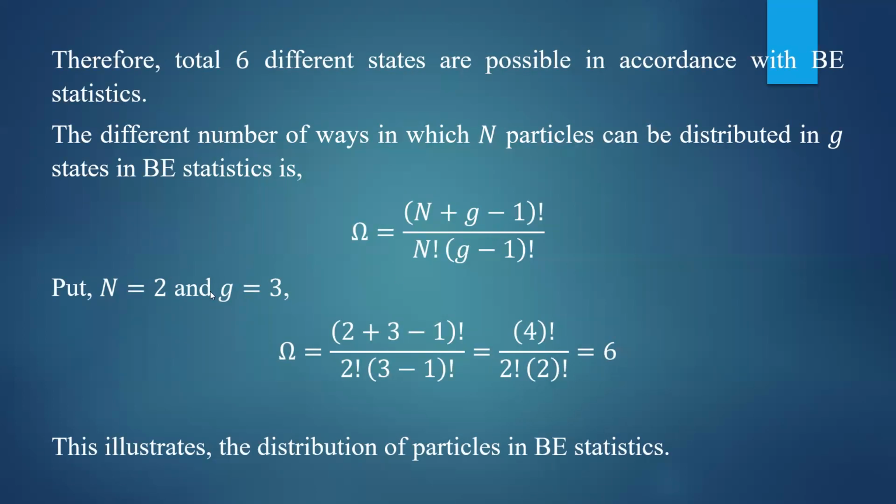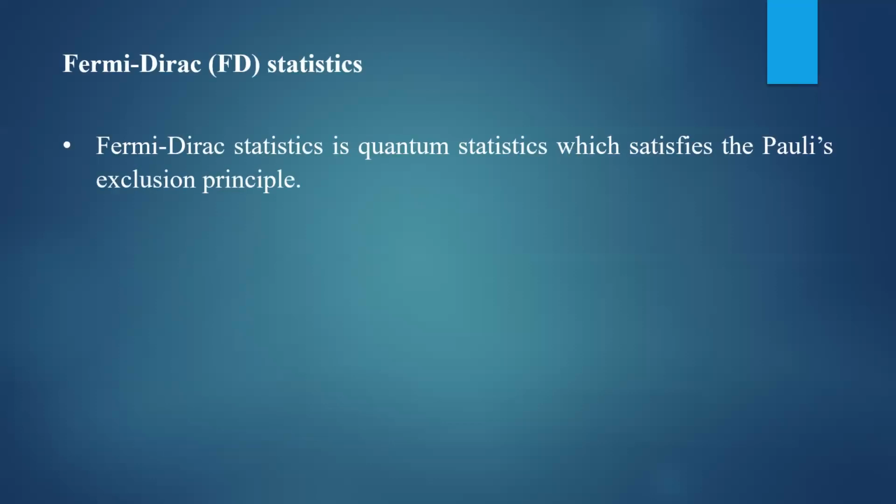That's why I have given an example to understand this formula. This gives you the thermodynamic probability, or the different number of ways in which n particles are distributed in G number of states in accordance with BE statistics. Okay. Let us take Fermi-Dirac statistics.